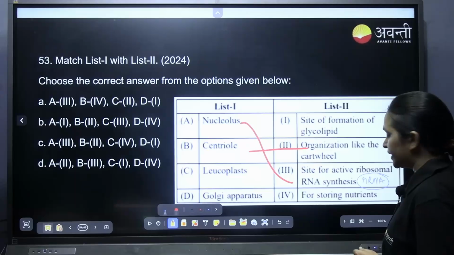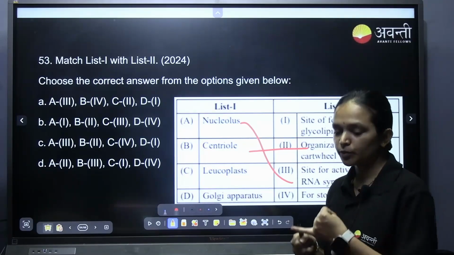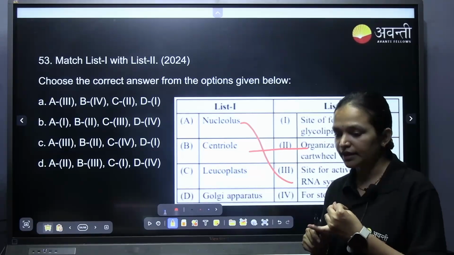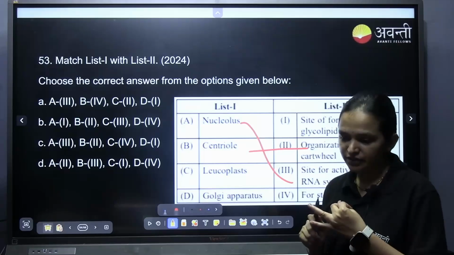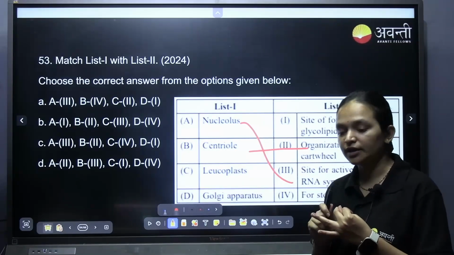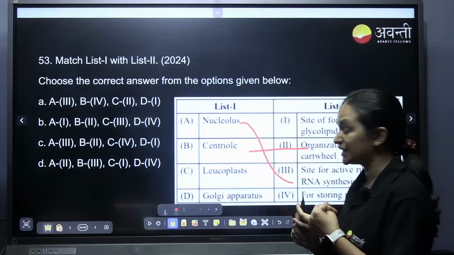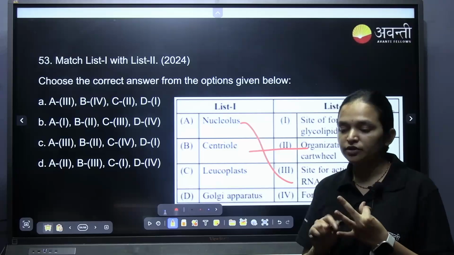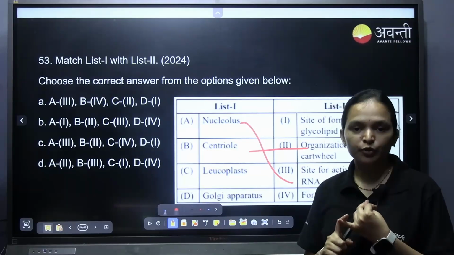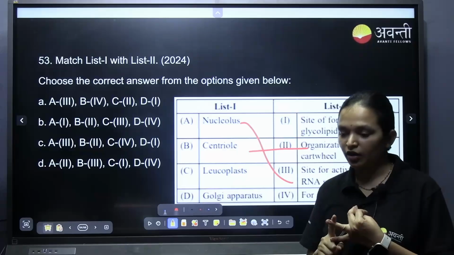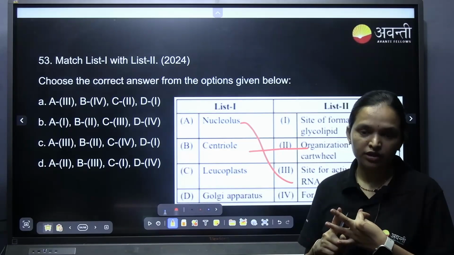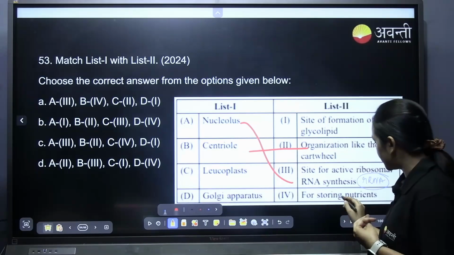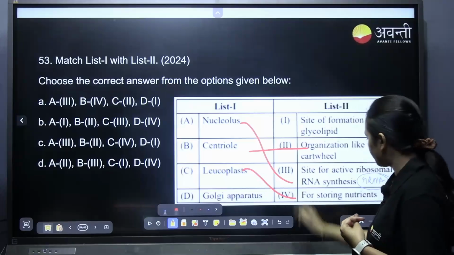Leucoplast: plastids are of three types, chloroplast, chromoplast and leucoplast. Chloroplast has green pigments. Chromoplast has pigments other than green, like yellow, orange, red. And leucoplast actually stores food: amyloplast stores starch, aleuroplast stores protein, and elaioplast stores oil. So leucoplast stores nutrients.